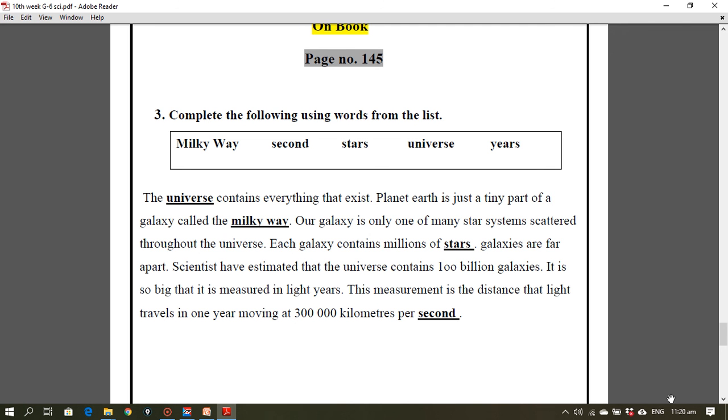It is so big that it is measured in light years. This measurement is the distance that light travels in 1 year, moving at 300,000 km per second. This is the end of your book work and the end of unit number 10.